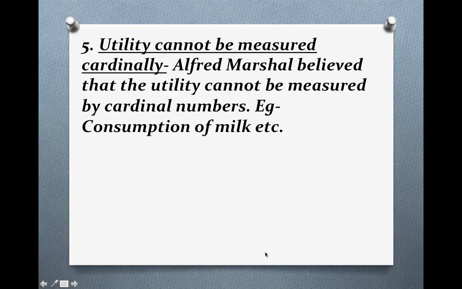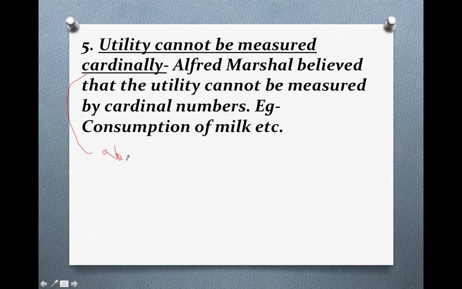Let's come to point number 5, that is, utility cannot be measured cardinally. Cardinally means in numbers; it cannot be measured in numbers. Suppose you want to consume milk.